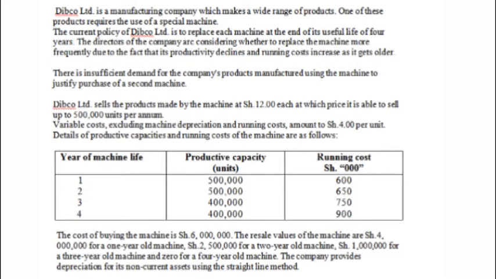That simply means it manufactures many products. And one of these products that they manufacture uses a special machine. Okay? And we are told, the third sentence, the current policy of Deepco is to replace each machine at the end of its useful life of 4 years.